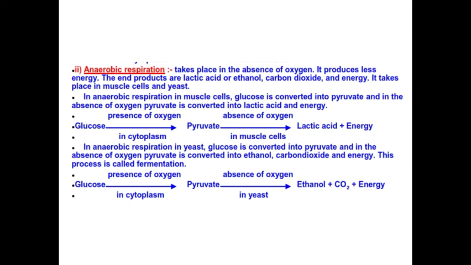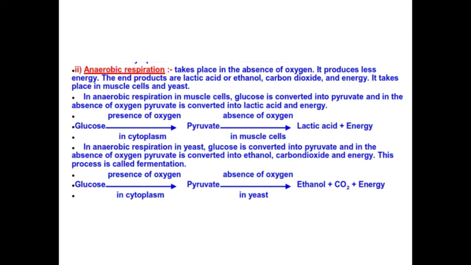This pyruvate, in the absence of oxygen, is converted into lactic acid and energy. This process happens in the muscle cells. For muscle cells, the best example is an athlete. When an athlete runs a long distance, the leg muscles will have a lot of pain, and this pain is due to the accumulation of lactic acid.